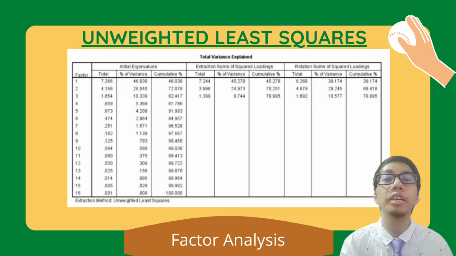Next, from the total variance explained table, it shows that only 3 factors will be extracted since the eigenvalues are more than 1. Hence, the percentage of total variance explained by the 3 extracted factors is 78.995%.